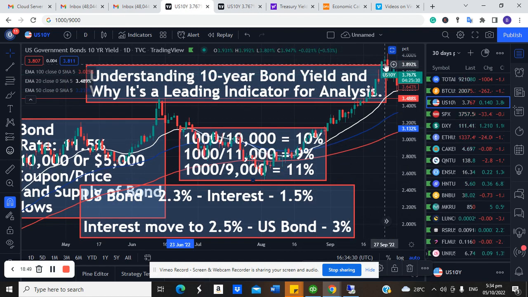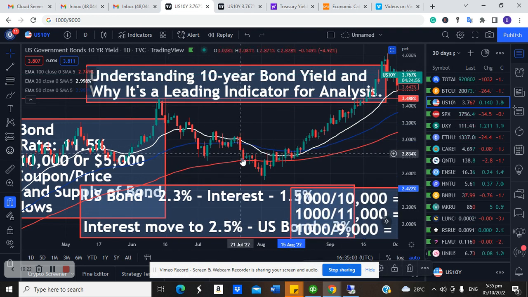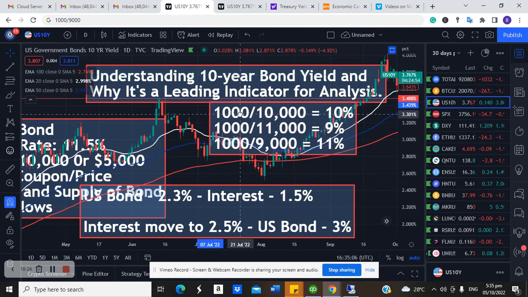So that explains the reason why you have been seeing this increase in bond yield. You can see here, this is the bond yield for US government Treasury, the 10-year yield. You can see how the yield is rising. Why is the yield rising? Because price is going down. Why is price going down? Because investors are selling off their current bonds to buy into the next bond, which they think will be issued at a better rate, because right now the rate is a lot higher than it was before.